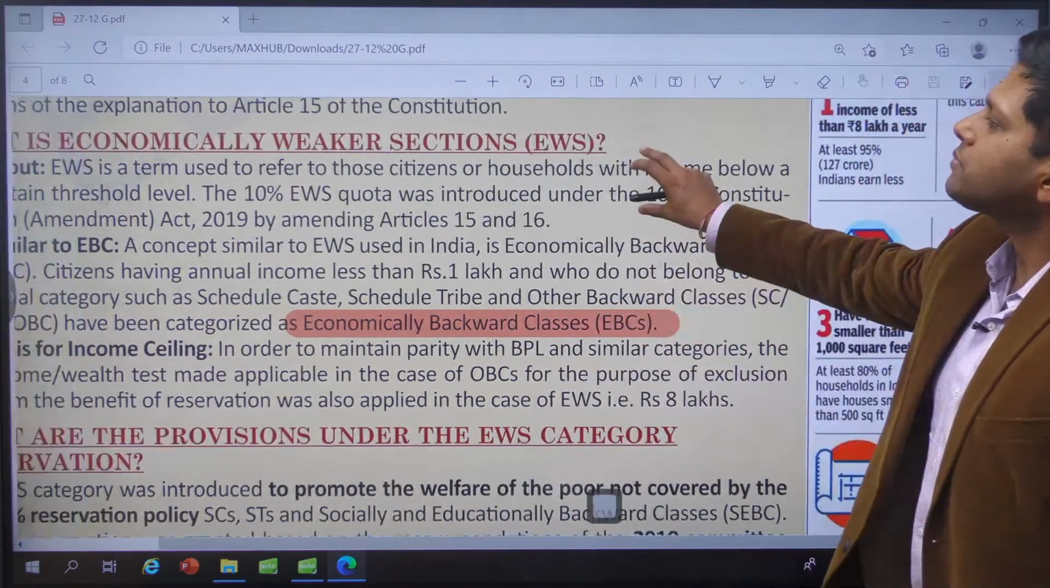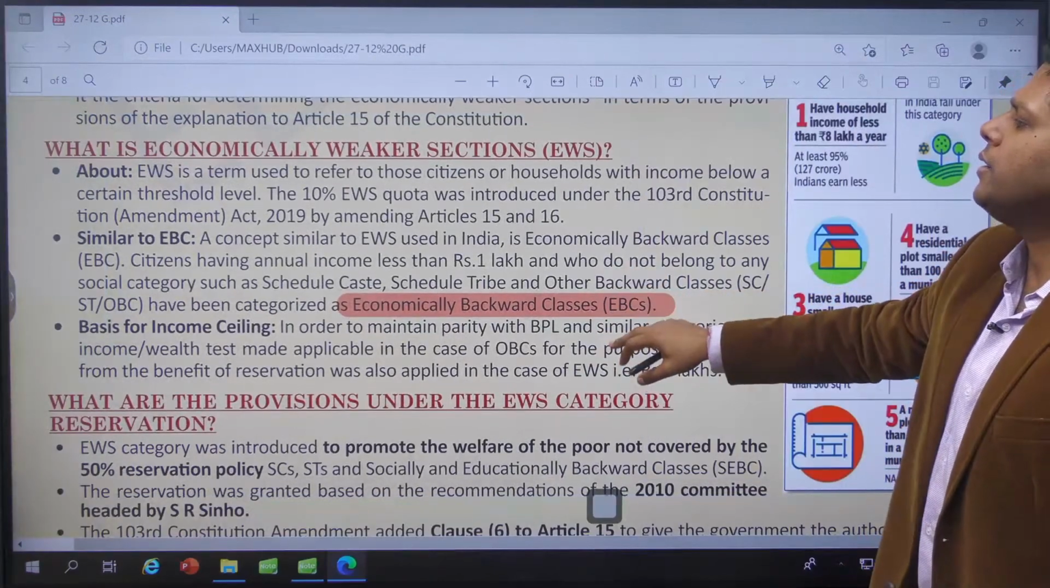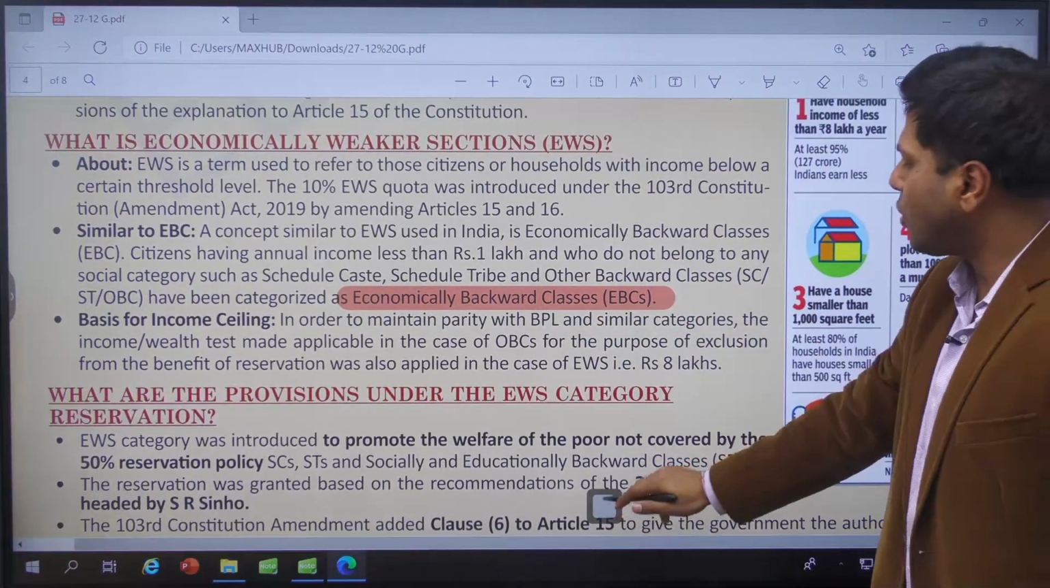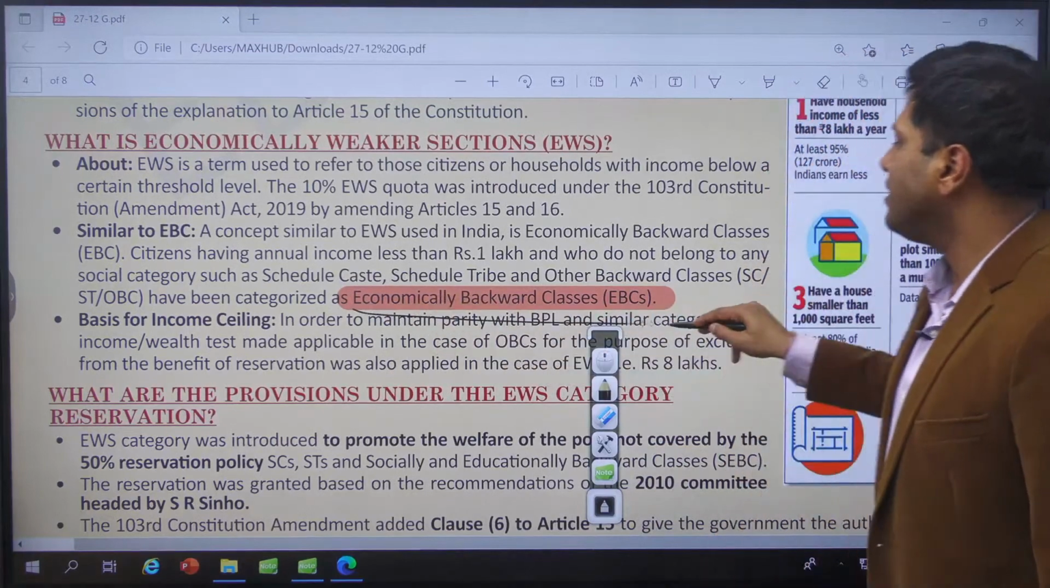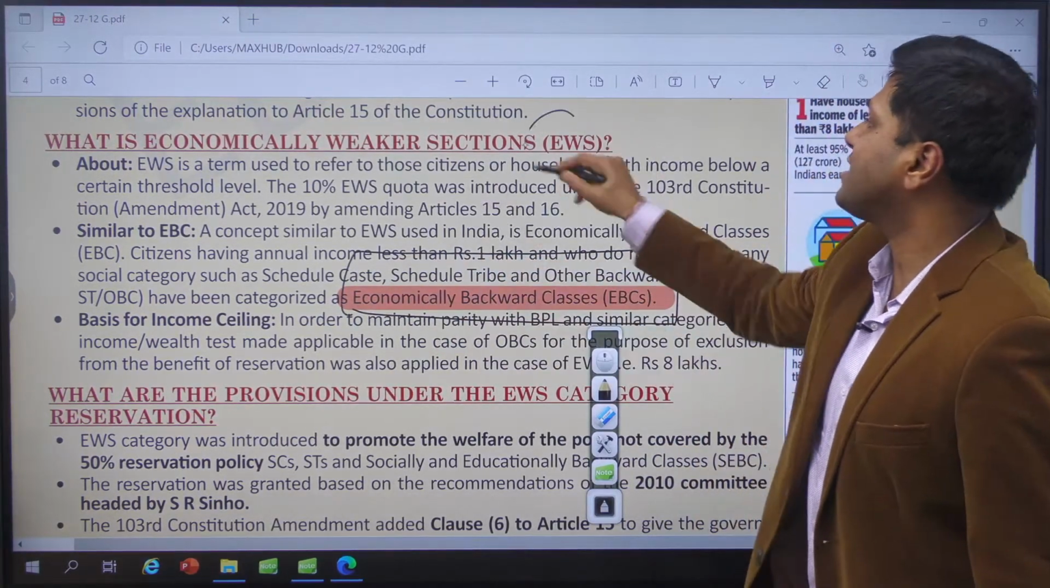Right. So, first of all, this category is called the economically backward classes, economically weaker section category.